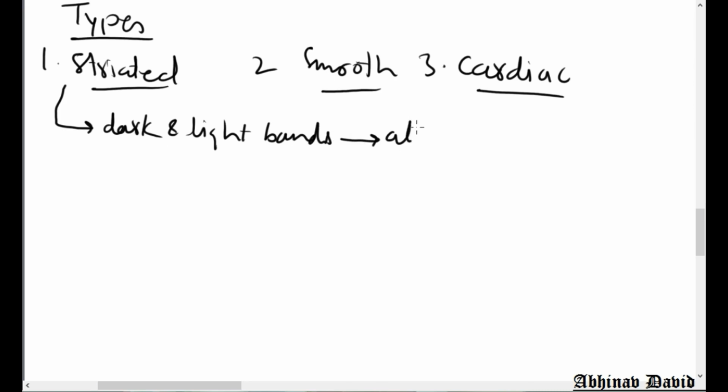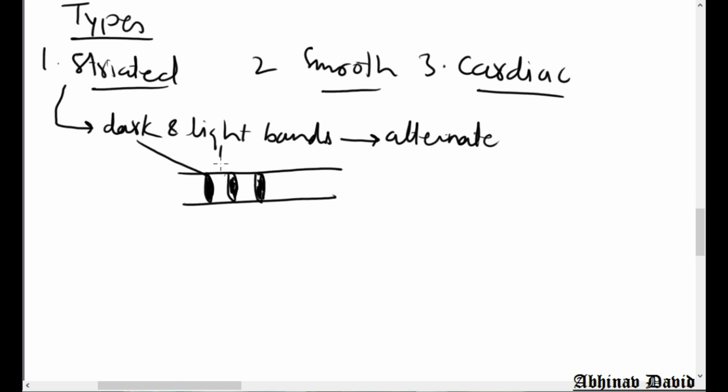Suppose if I make a striated muscle here, so here will be a dark band, then a light band, then again a dark band, then again a light band, so dark and light bands are present alternately. This is a dark band and in between two dark bands we have a light band. That is why the name striation is given. So striation means dark and light bands.